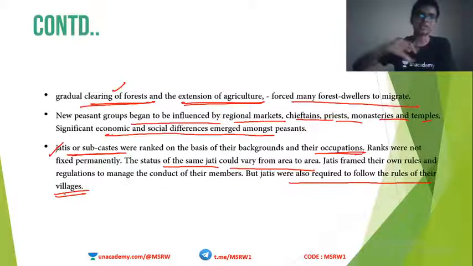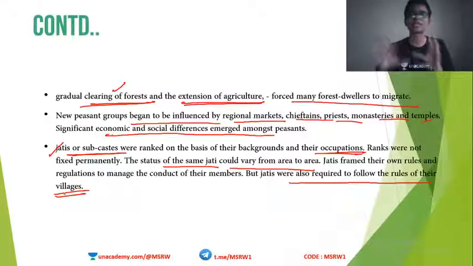Okay, so just to recap, this is the time when we see all these social differences started coming up in medieval India. And the cause of this was actually the expansion of agriculture. So the peasants started becoming different classes. Some are poor, some are rich, based on their occupations and all. The ranks are not fixed, which means a poor person can become a rich and more influential person tomorrow; the other way around can also happen.